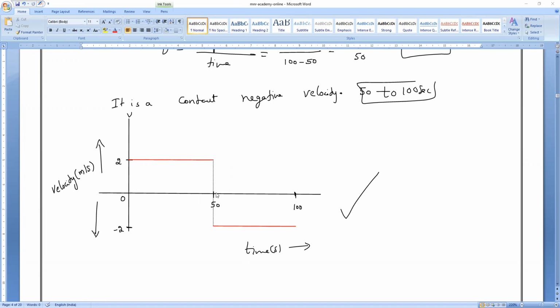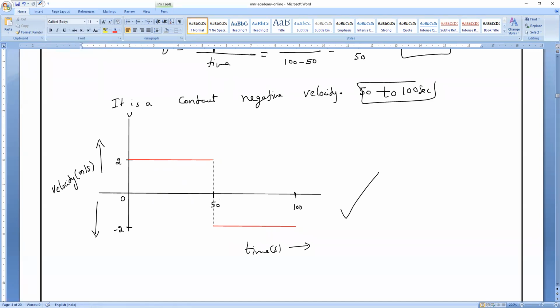Till 50 seconds, it will go with a positive velocity, plus 2 meter per second. From there, it will come back with a negative velocity of minus 2 till 100 seconds. By reaching 100 seconds, it will stop. Understand, Mari? Yes, sir. That is the meaning of it.